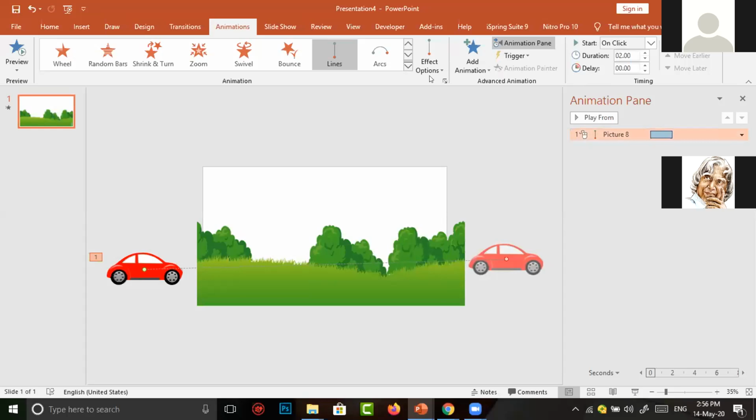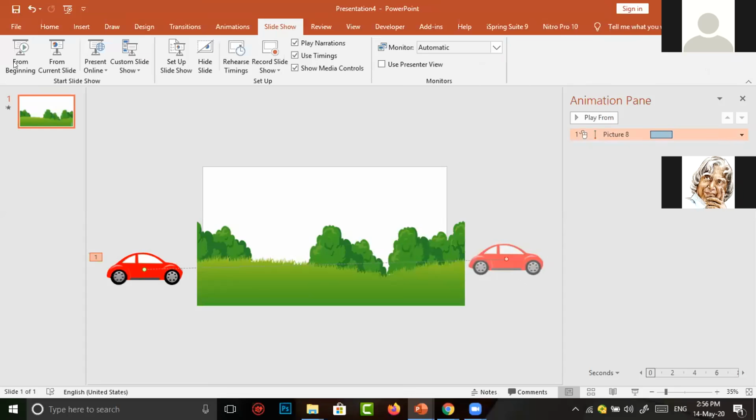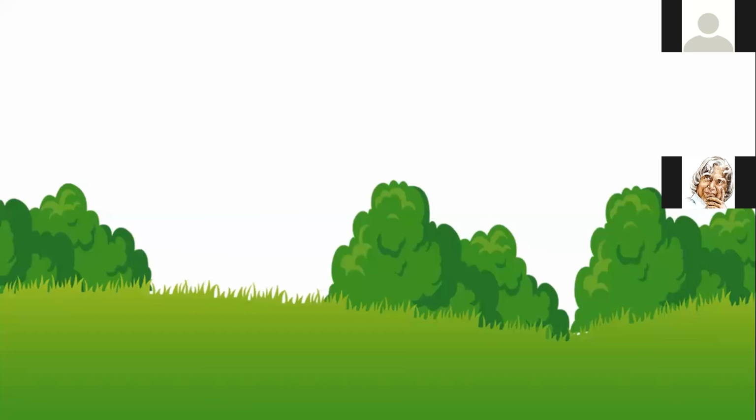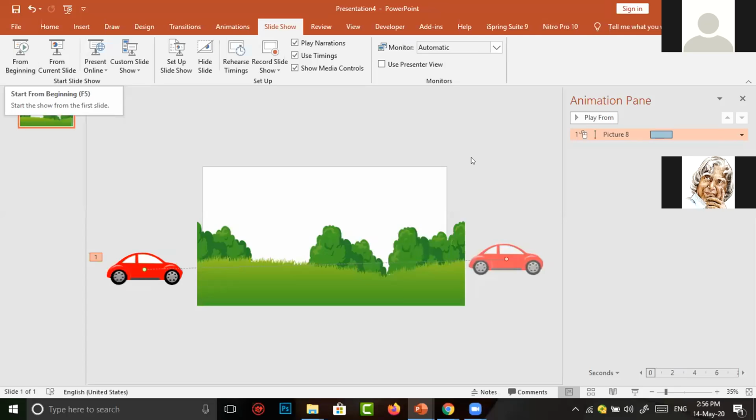Now I am going to see it in slideshow mode. There is no car. I have to click my mouse. Yes, the car has moved. But I want to change the car animation. The car animation should start when I start the show, but here it is on click.